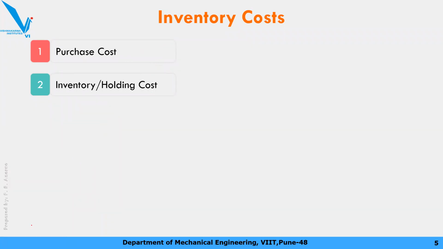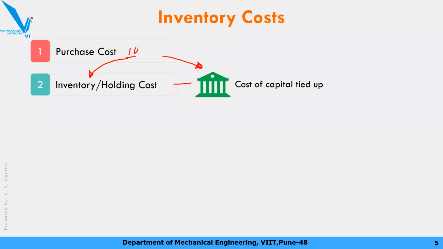There are various things which are going to cost you. Okay, for example, under holding cost, you are going to calculate the cost of capital you invested. Okay, अगर आपने वो 10 रुपए अगर बैंक में रखे होते, okay, because see, this 10 rupees is going into the inventory, right?